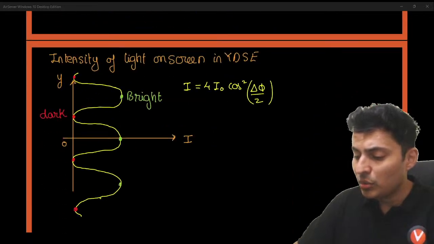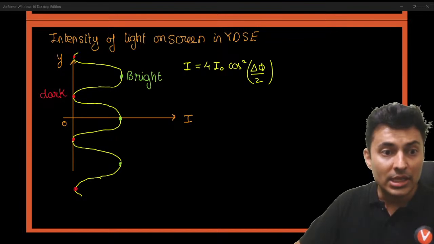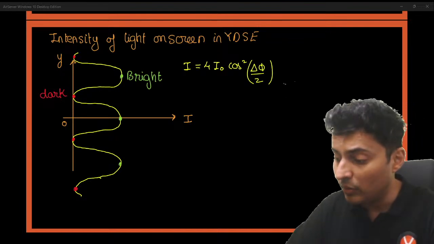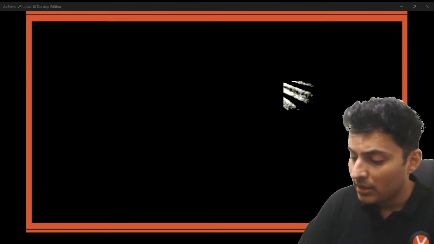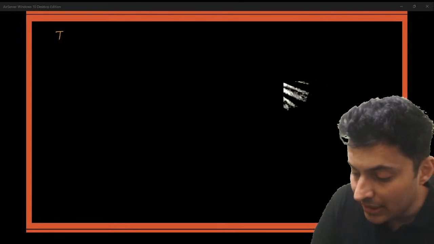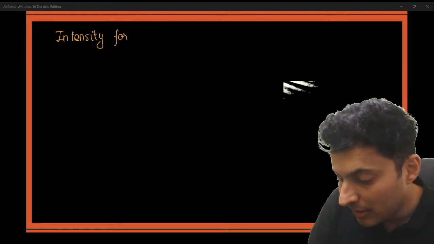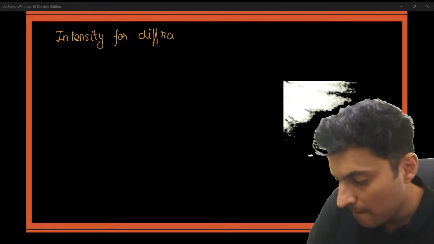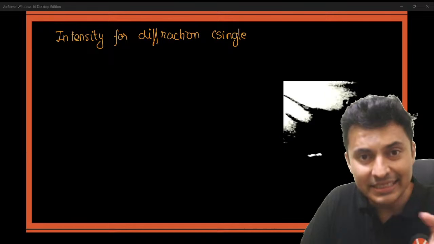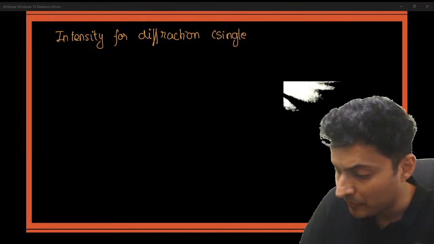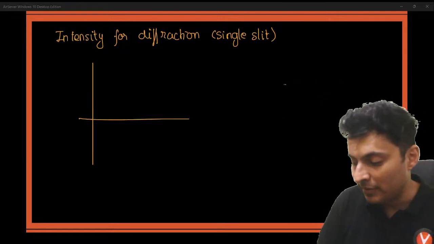Now, I showed you the intensity of light on the screen due to Young's double slit experiment. There is also another graph of intensity, but for a single slit experiment. There is a small variation. The intensity for diffraction from a single slit, not double slit. Double slit is interference, single slit is diffraction. So how is that graph going to be different?